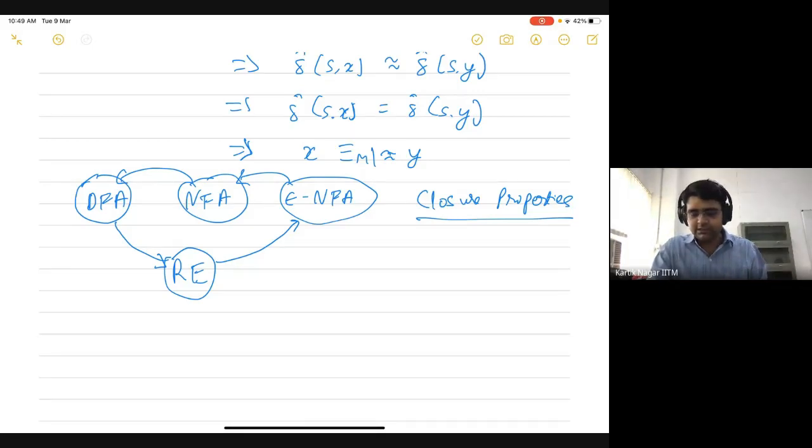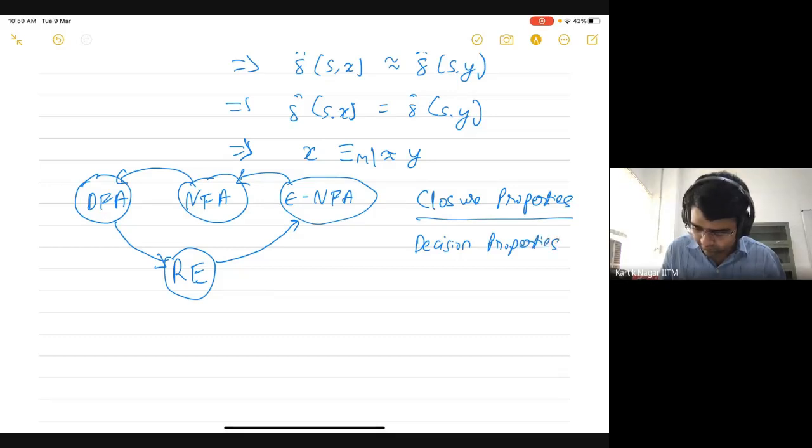Okay, and finally, we also saw decision properties of regular languages. These are properties where, given a language, we want to say something about that language. Is the language empty, or is the language infinite, or is some word present in the language or not?